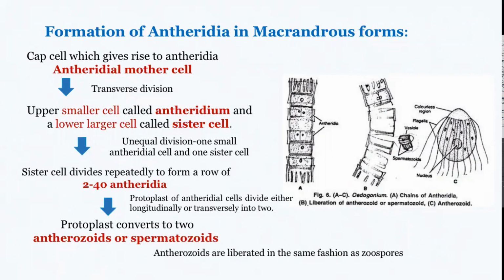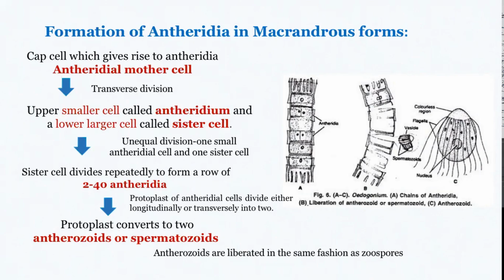The upper one is a small cell which functions as the antheridium, and the lower one is the larger cell which functions as the sister cell. The sister cell again undergoes unequal division, giving rise to a smaller upper antheridial cell and a lower, bigger sister cell. And this division can continue repeatedly to form a row of antheridial cells. Around 2 to 40 antheridial cells could be seen at a time in a particular filament.